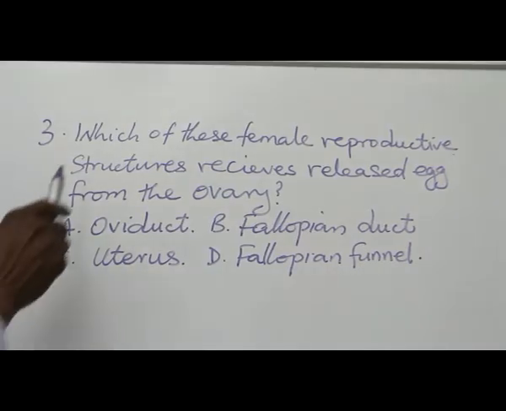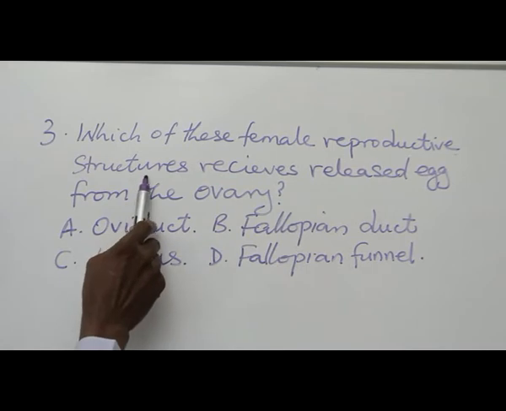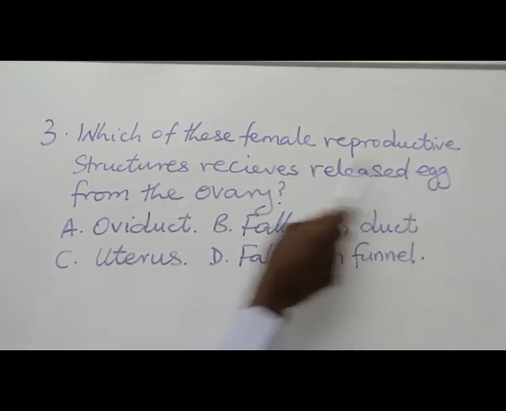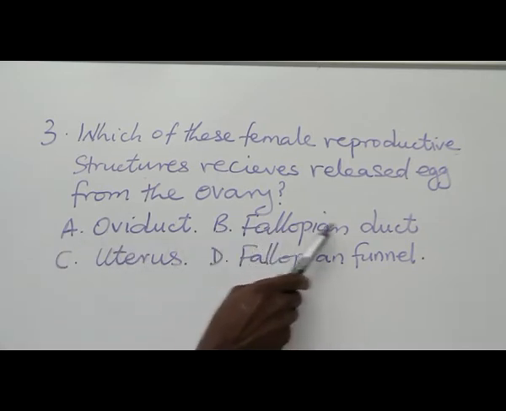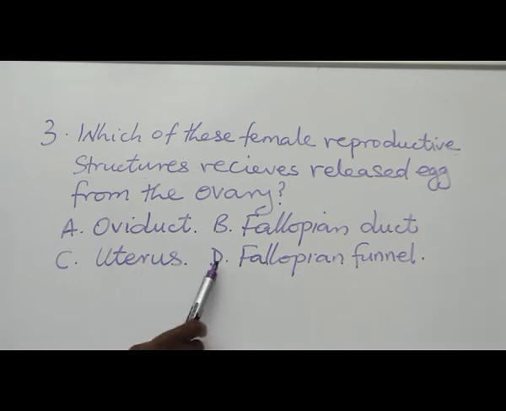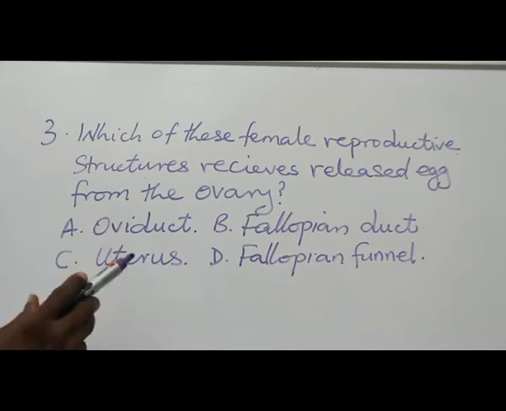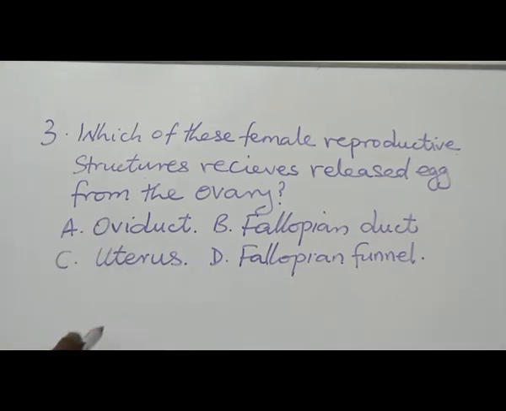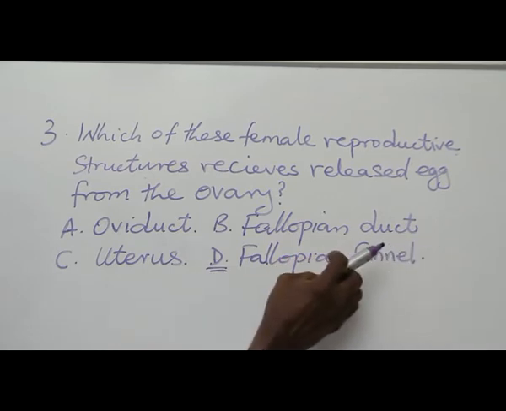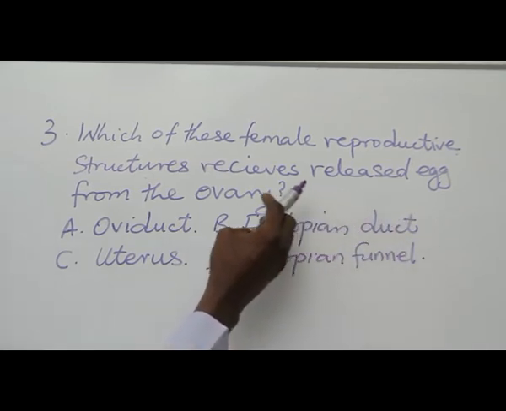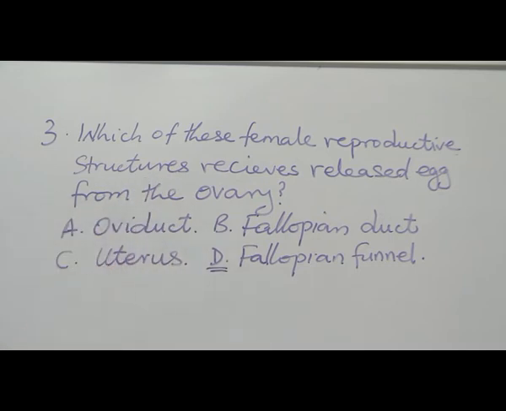Question 3. Which of these female reproductive structures receives released egg from the ovary? A. Oviduct, B. Fallopian duct, C. Uterus, D. Fallopian funnel. In this question, you have to look for the exact portion of the oviduct that receives the released egg. So when you look at it, the only answer is D. Fallopian funnel receives the egg first before passing through the fallopian tube down to the uterus. So answer is option D.